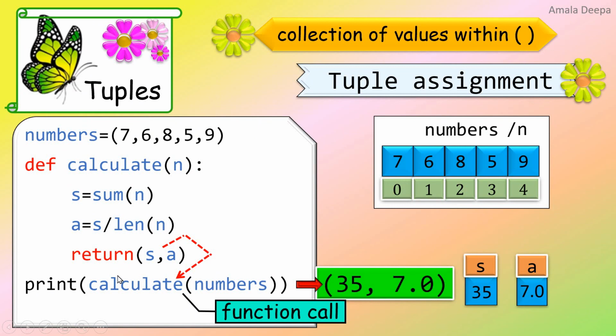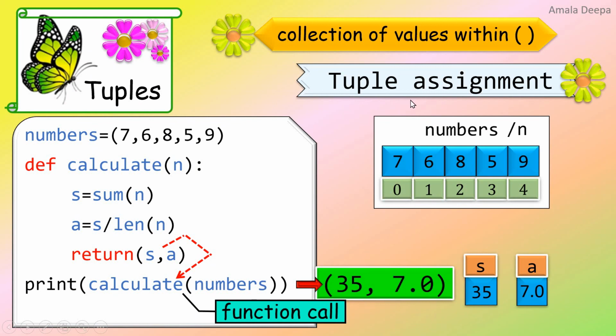This clearly shows that the return statement has returned the values of s and a not as individual values but as a tuple, because the print statement has printed the values of s and a in the form of a tuple.